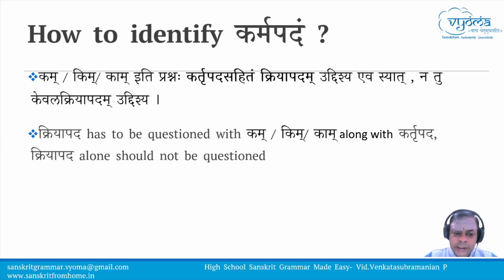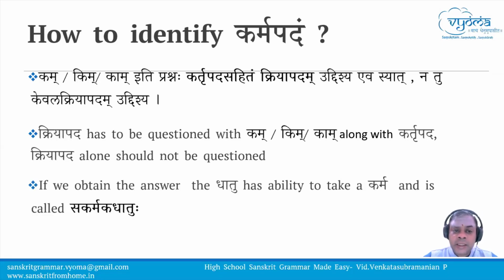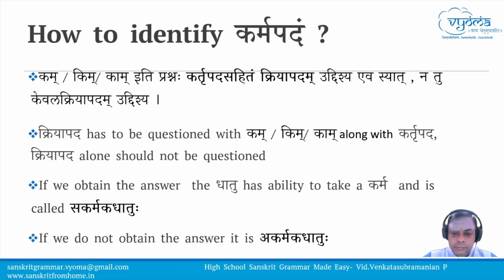When we do this exercise of asking the question and identifying the karma padam, if the karma pada is identified or if we can get an answer, then such a dhatu is called a sakarmaka dhatu. So a sakarmaka dhatu is a dhatu which has the ability to take a karma pada. If the answer is not obtained and there is no possibility of an answer in the sentence, then that dhatu is called akarmaka dhatu. So if you obtain the answer to the kartrupada sahita kriyapada prashnaha, then it means that the dhatu has got the ability to take the karmapada. Therefore, it can be told that it is a sakarmaka dhatu.